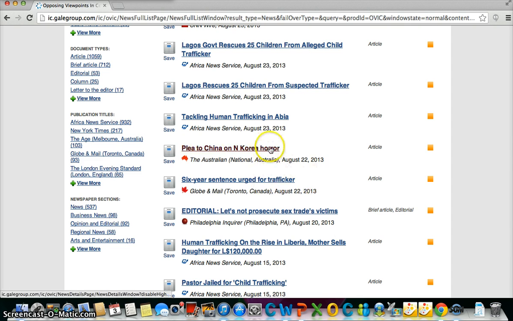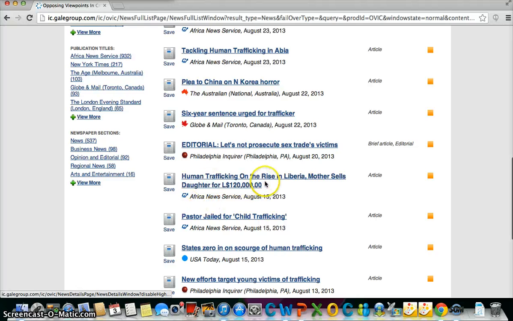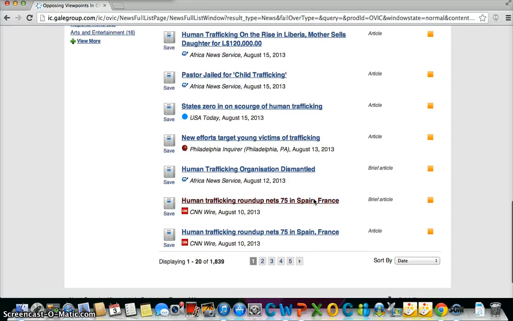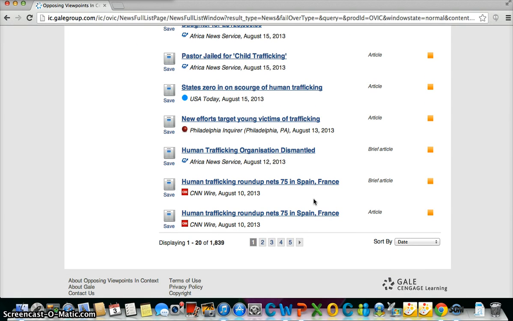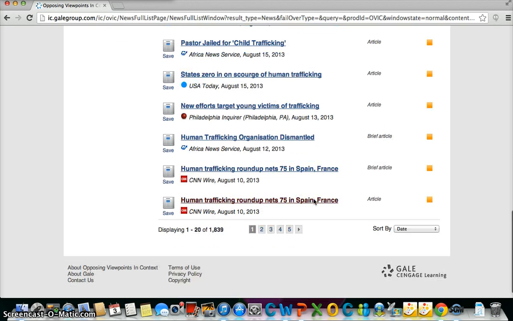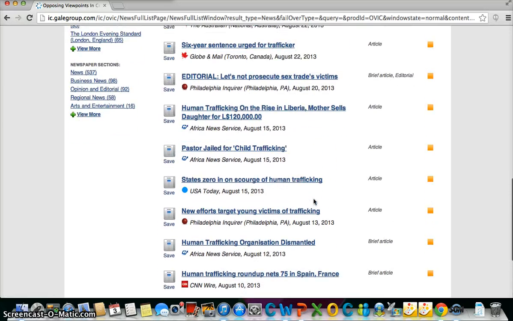You might take a look at that to see if that deals with human trafficking. Human trafficking on the rise in Liberia. So you can see that human trafficking is occurring in different areas. You will definitely choose one area based on how many sources there are for it.